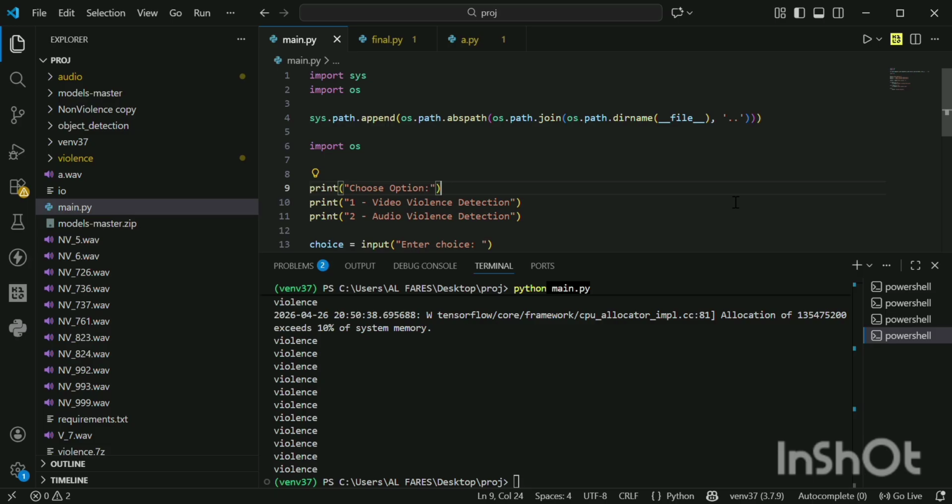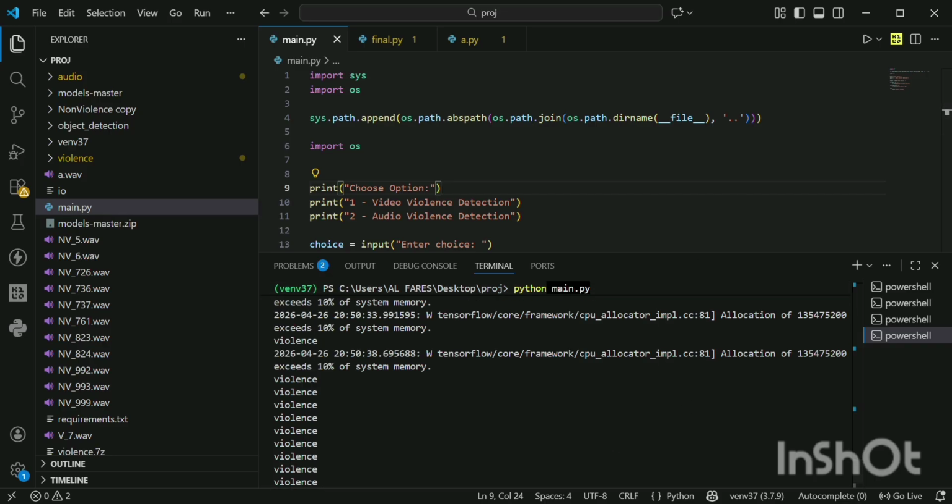When I show a violence video to this camera, it creates a rectangle box which shows the violence percentage. If the percentage is more than 70 or 75, it will decide that violence has occurred. So it will send alert messages to the email ID, and when I press the Q button, it will quit the video recording. So this is how this project works.